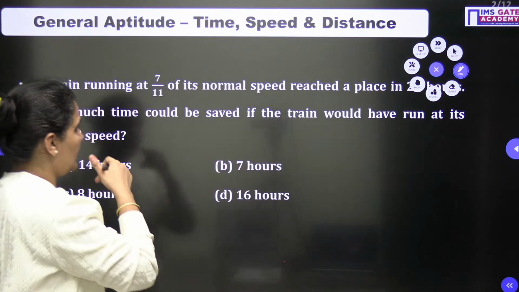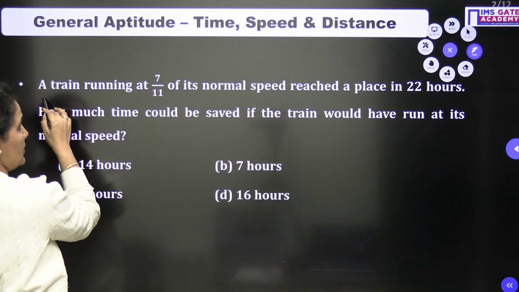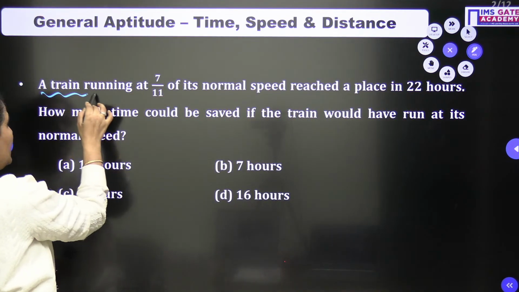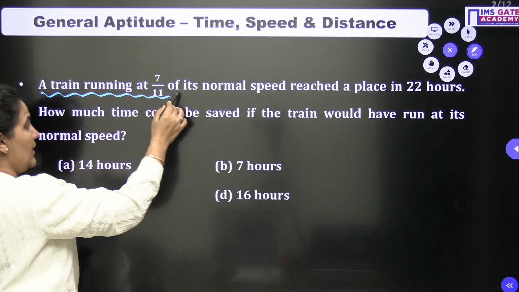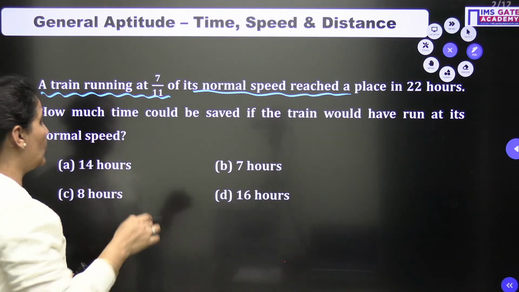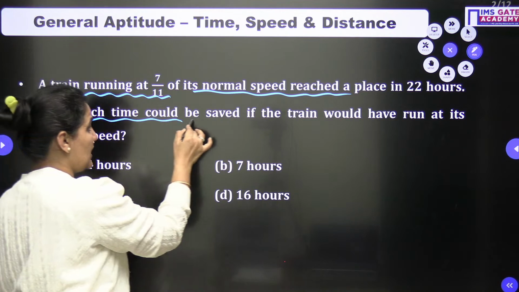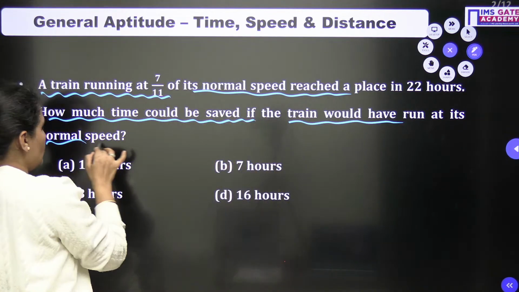So let's start with the very first question. As I can see, the first question is a basic question from time, speed and distance. A train running at 7/11 of its normal speed reached a place in 22 hours. How much time could be saved if the train would have run at its normal speed?